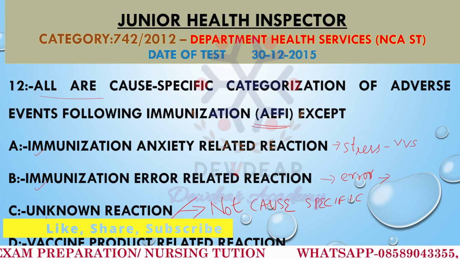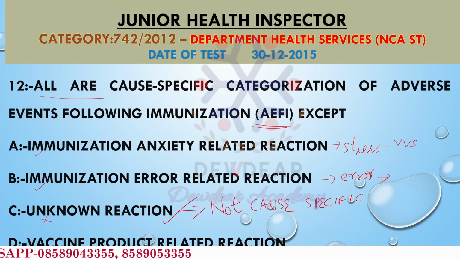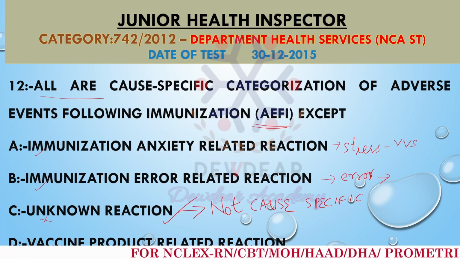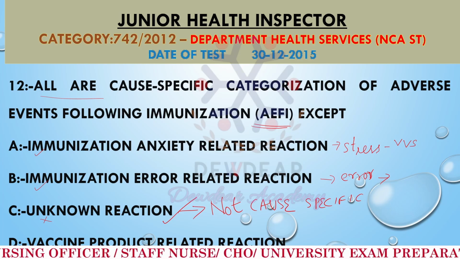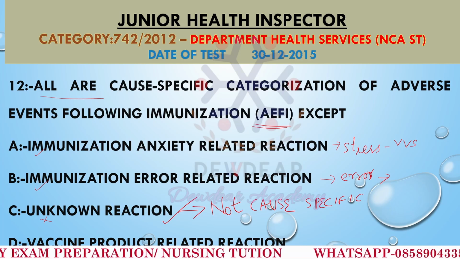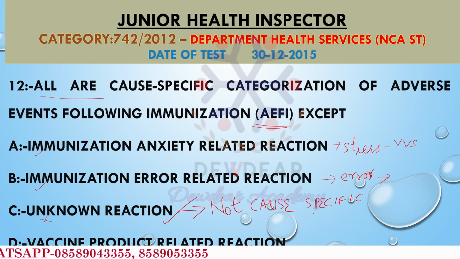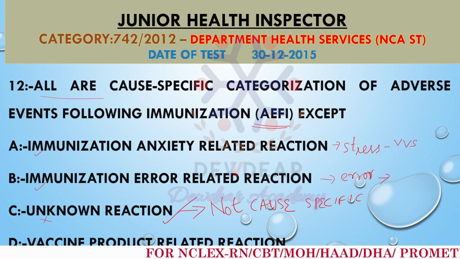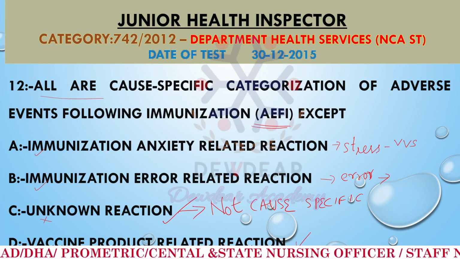This is the exception. Then we can check option D, vaccine product related reaction. These adverse events occur as a direct response to the vaccine components or the product. So there can be allergic reactions or side effects mentioned in the product information. That is also a cause specific categorization. Unknown reaction is the correct answer, because it does not identify the specific reason or root cause like the other categories. In the other categories we can find the root cause.